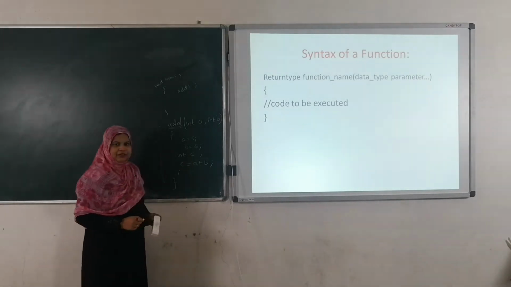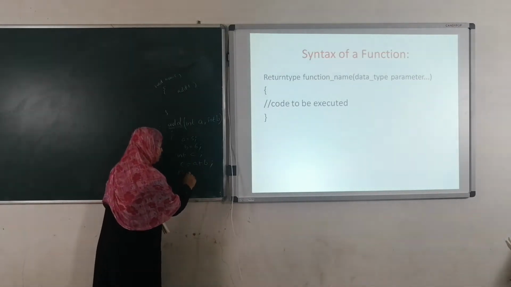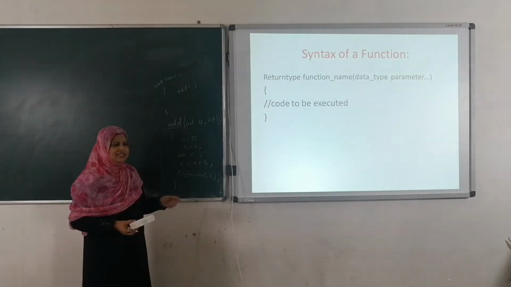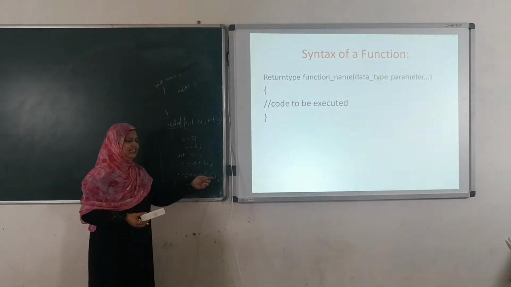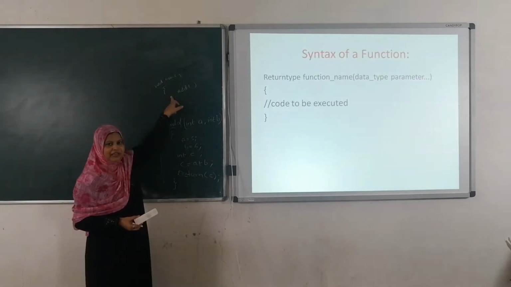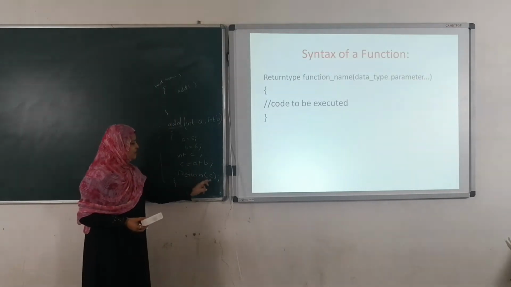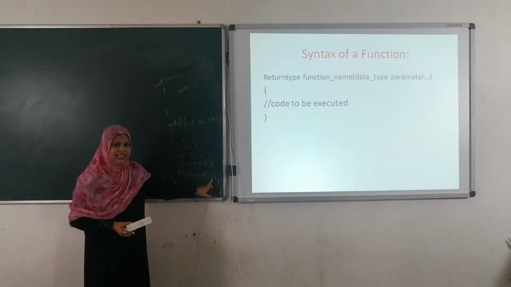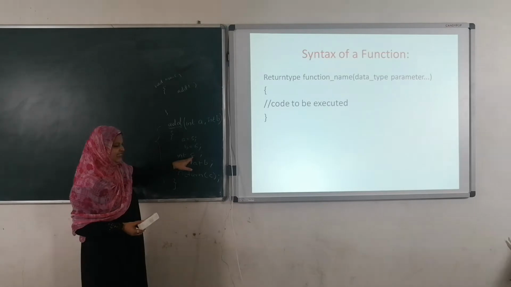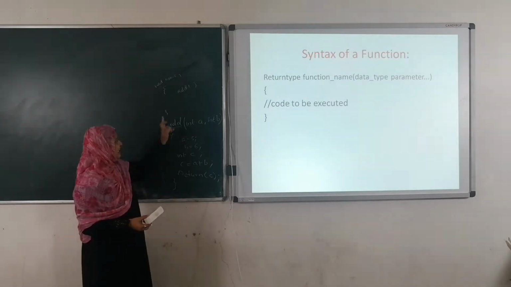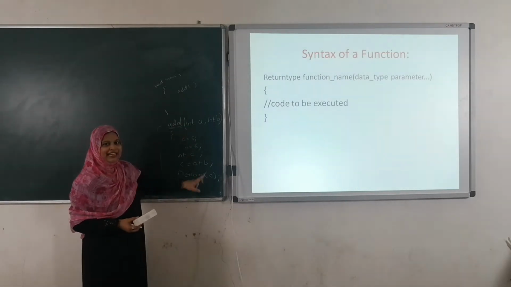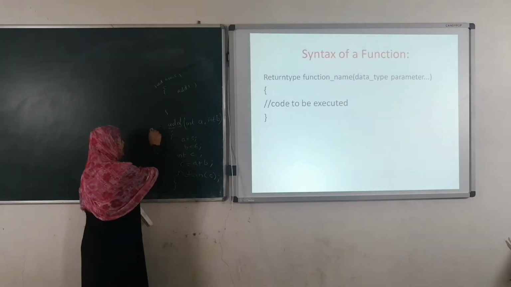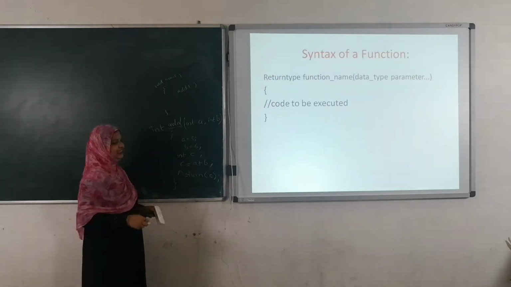C is an integer value, right? For example, if I am going to write return C, what does it mean? Here I am returning the value of C to the function main, right? What is the data type for this C? Integer. Int C is there. So what is the return type of this add function? Integer. So here I am returning the integer value C. That's why here we have to write return type.